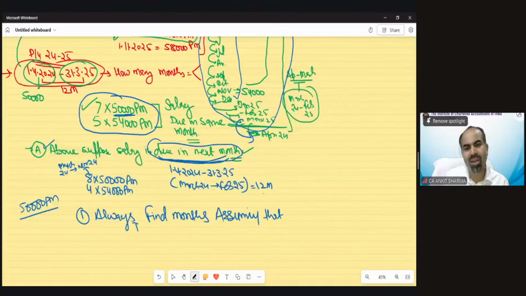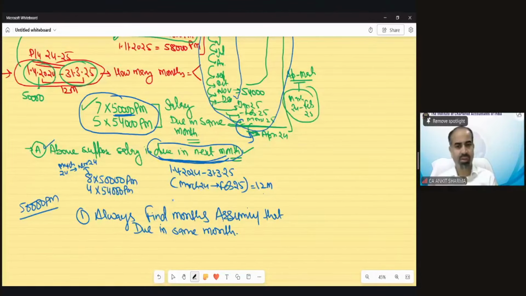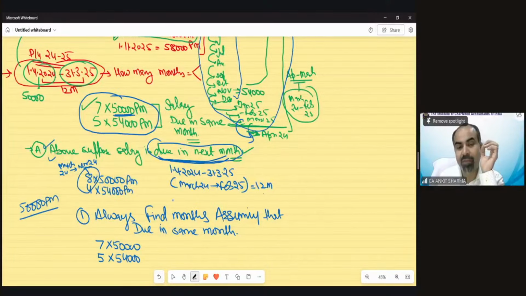And that would be really easy because it's a mathematics process. So even if in this question it has been written that it is due next month, I will forget about it. If I am going to find it out assuming that the salary is due in the same month, what would my calculation always be? 7 and 5. 7 into 50,000 and 5 into 54,000. Correct? Now I have to apply this concept without logic, but with a very interesting trick.